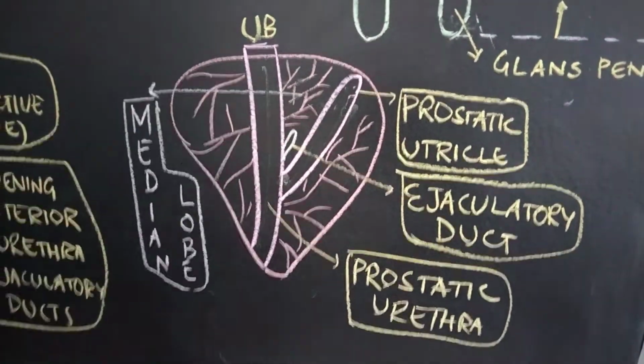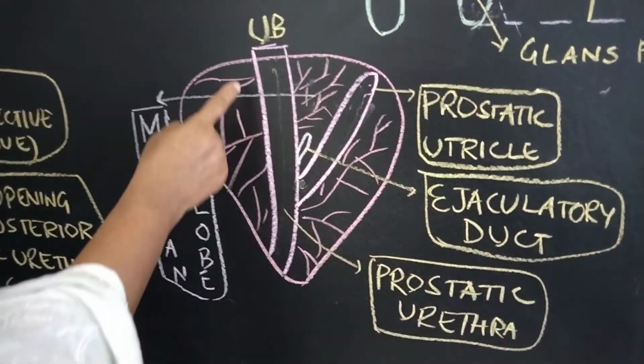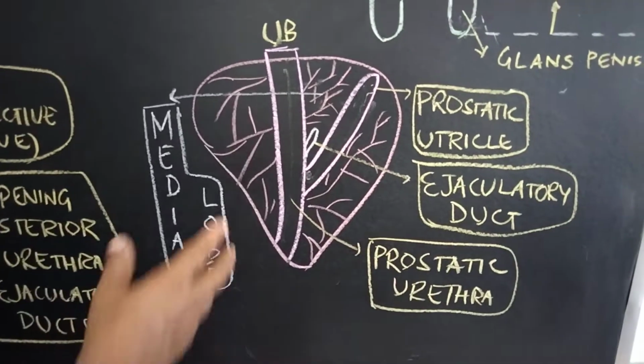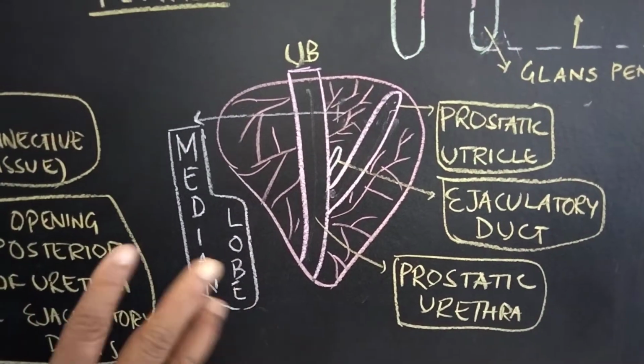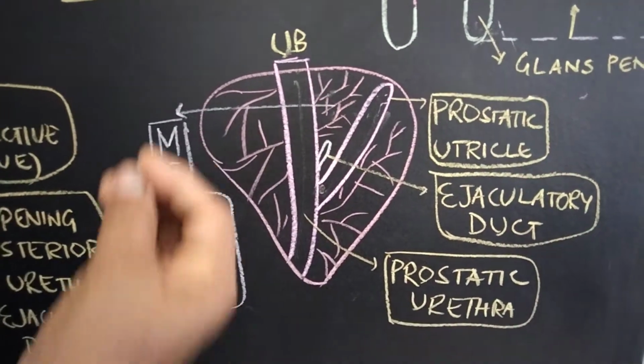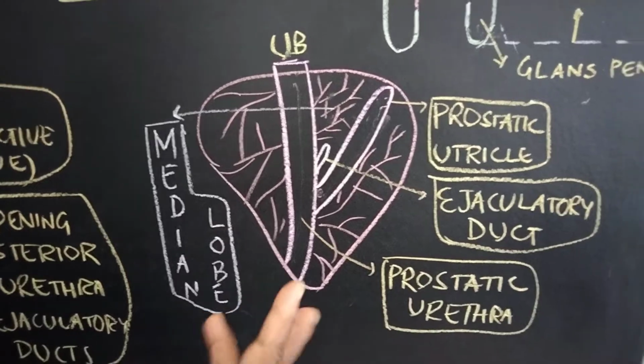This part is called the inner glandular zone, which is hypertrophied in benign hypertrophy of prostate. And the surrounding part, the outer glandular zone, is hypertrophied in prostatic carcinoma. So this median lobe compresses the prostatic urethra, and thereby causes retention of urine in benign hypertrophy of prostate.